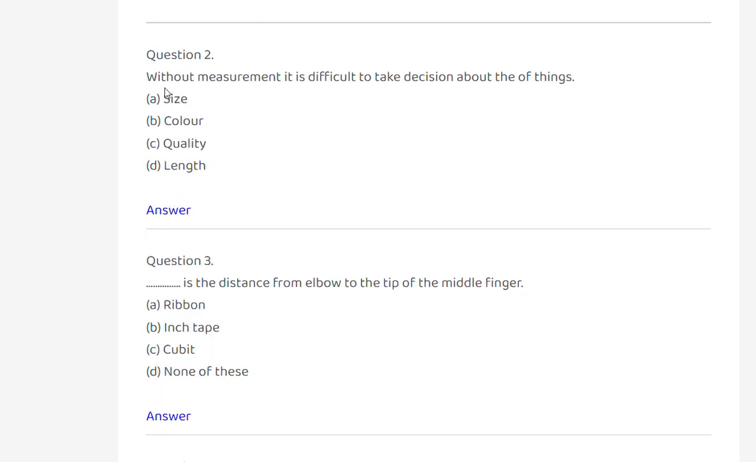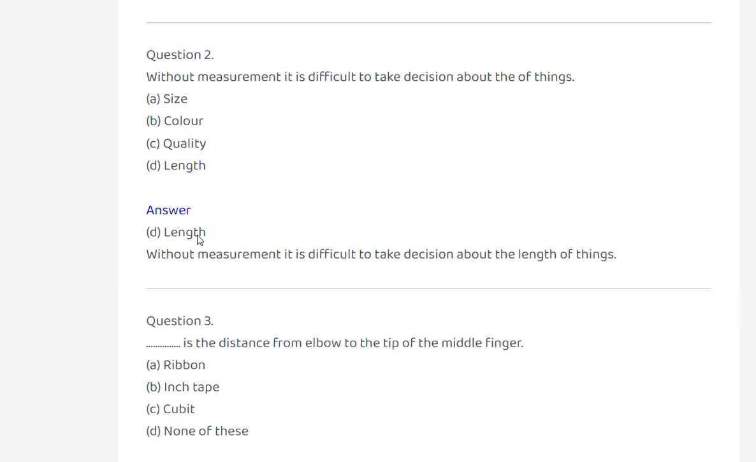Without measurements, it is difficult to take decisions about the size, color, quality, length of things. Length, otherwise we cannot do measurements. Yes, answer: length. Without measurement, it is difficult to take decision about the length of the things.